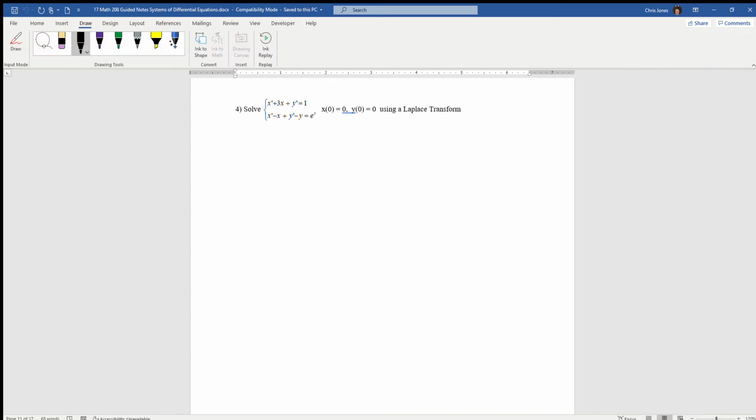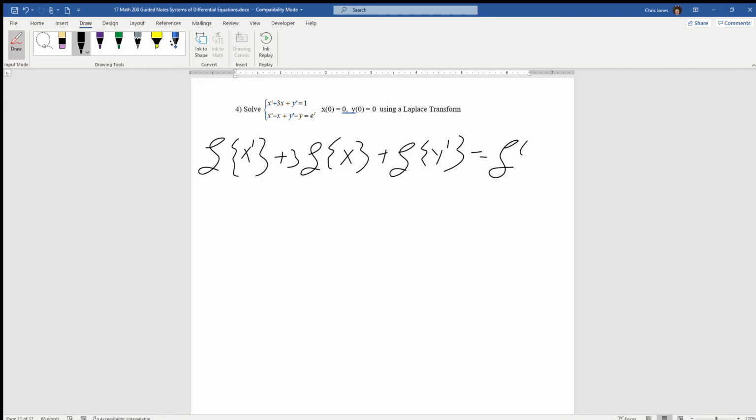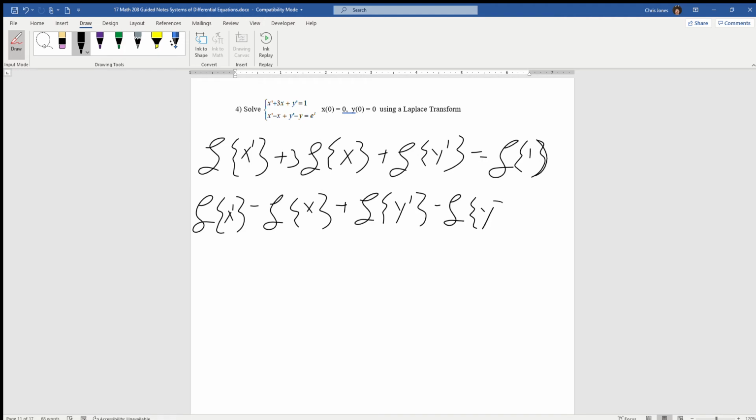So we're just going to hit everything with the Laplace transform. We're going to have Laplace of x' plus 3 Laplace of x plus Laplace of y' equals Laplace of 1. And then we're going to have another Laplace of x' minus Laplace of x plus Laplace of y' minus Laplace of y equal to the Laplace of e^t.